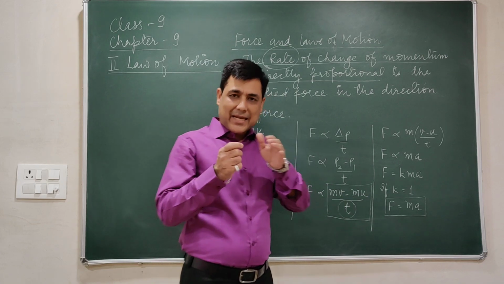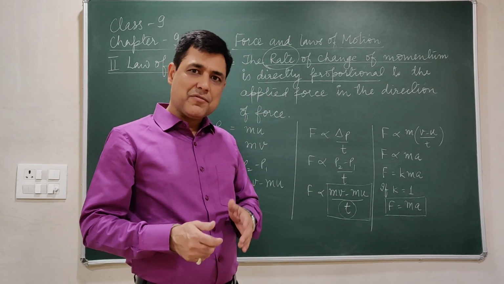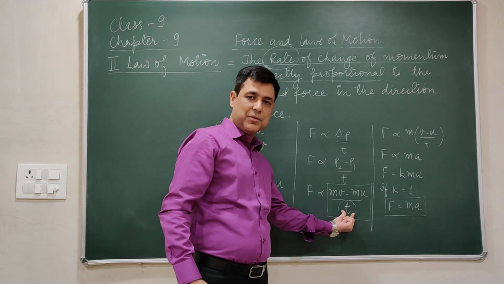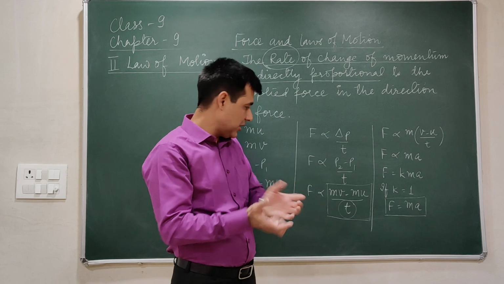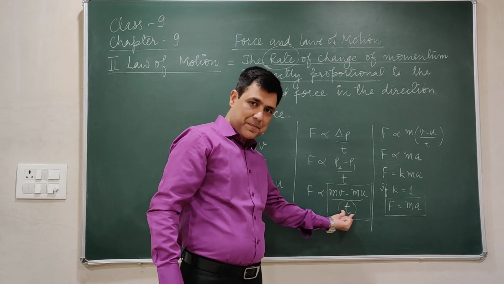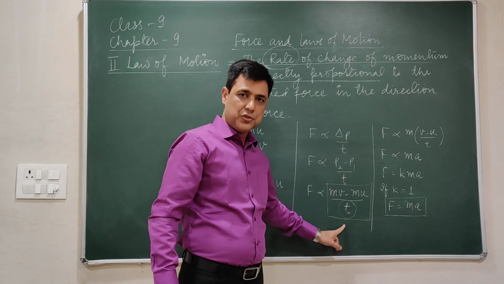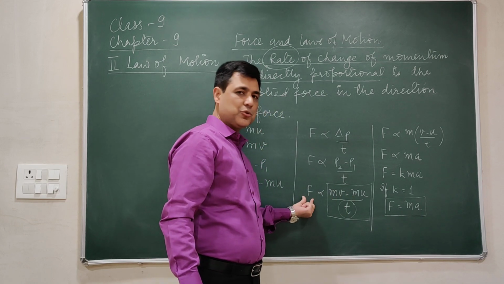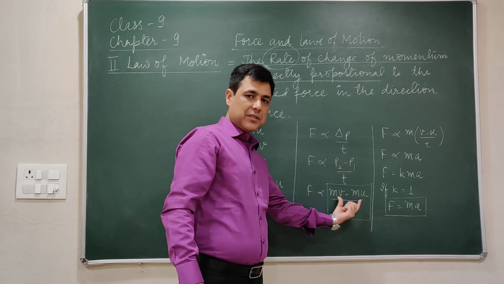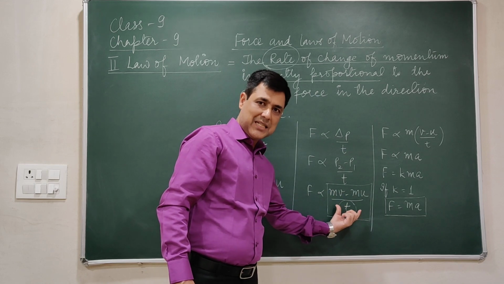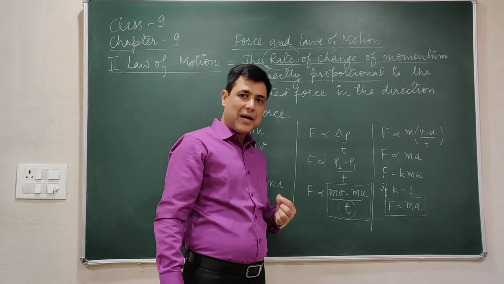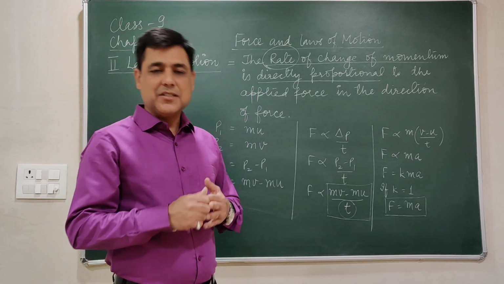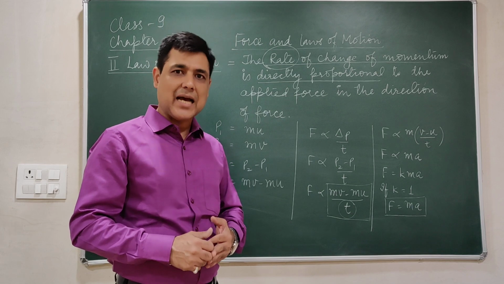So while catching a fast moving ball, a fielder generally pulls his hand backward to increase the time of contact between the palm and the ball, and to reduce the rate of change of momentum. And we know that the rate of change of momentum is directly proportional to the force. Hence, because the rate of change of momentum is less, the force applied by the fast moving ball on his palm will be less and the fielder will not be hit as much.